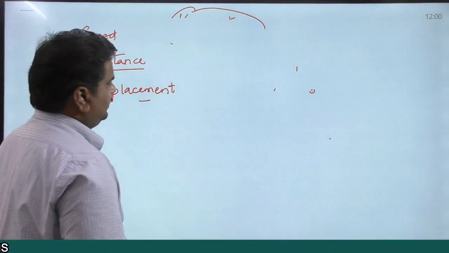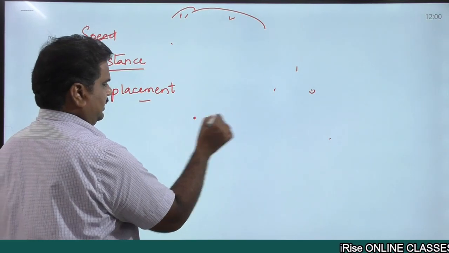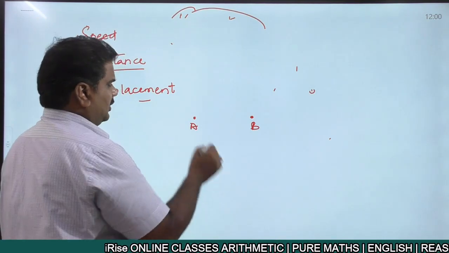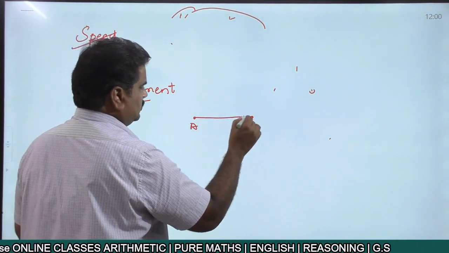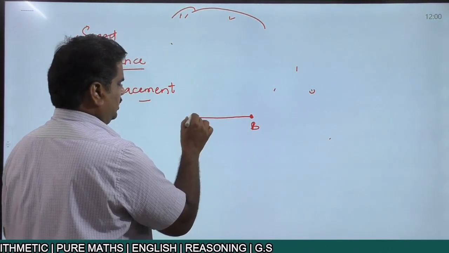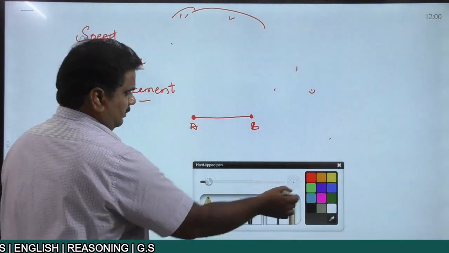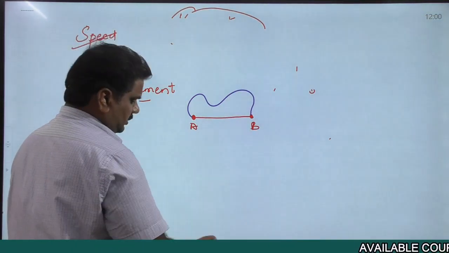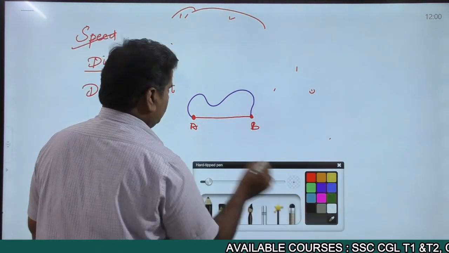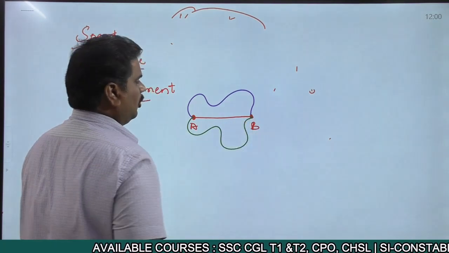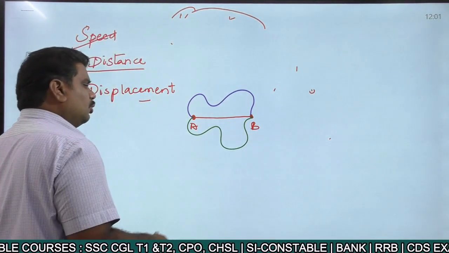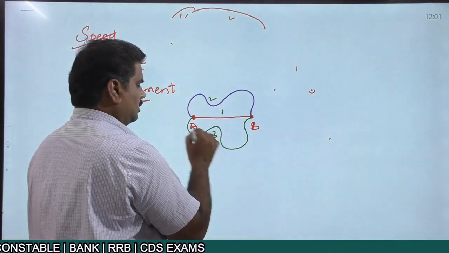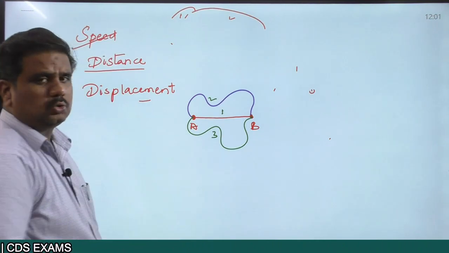Now, when talking about the case of distance, again we'll take the earlier example, the points A as well as B. So when you are moving from point A to point B, this is one path wherein you can move from point A to point B. At the same time, you have got another path. This is the second path. At the same time, you have got one more path wherein you are moving from point A to point B in this particular way. Now, whether you are moving from point A to point B through 1, 2 or 3, ultimately we are reaching the point B, there is no doubt in that.